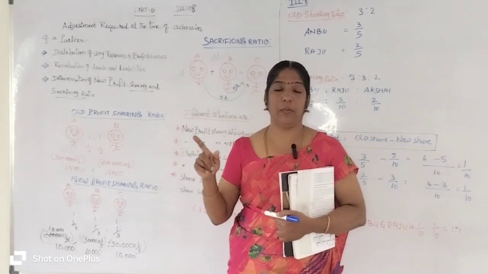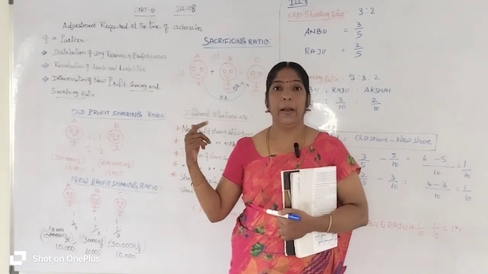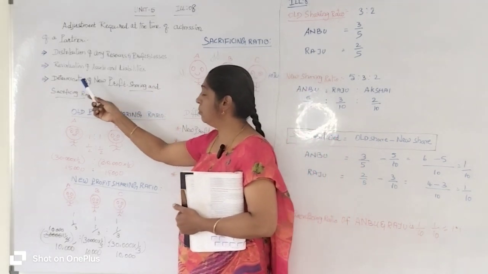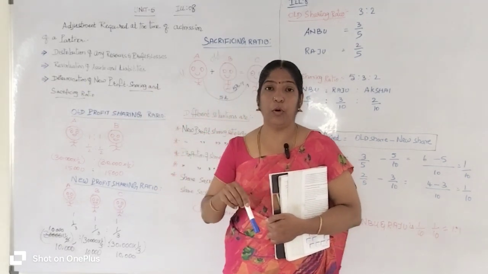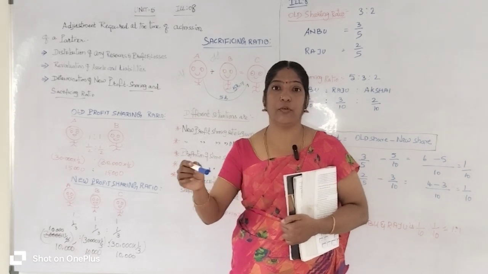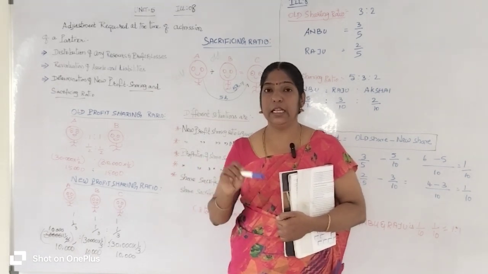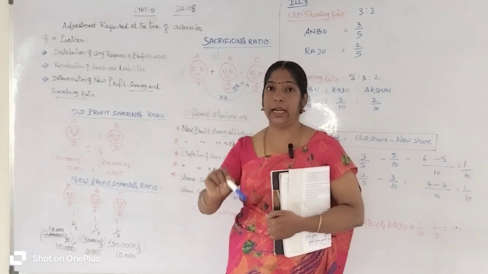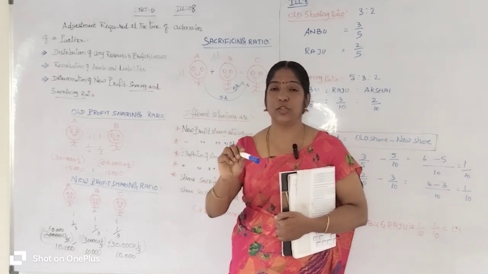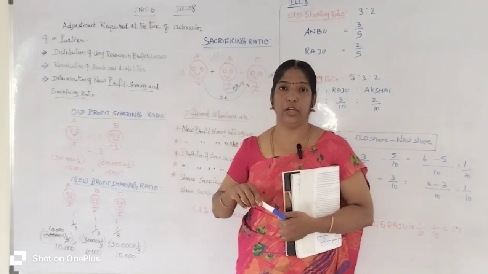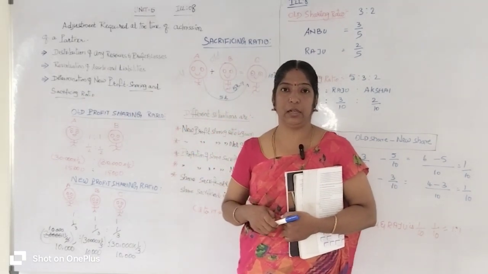We discussed these in detail in previous videos. Today, at the admission of a new partner for expansion, the third step they have to take is determination of the new profit sharing ratio and sacrificing ratio.